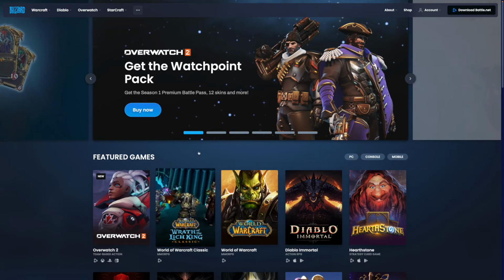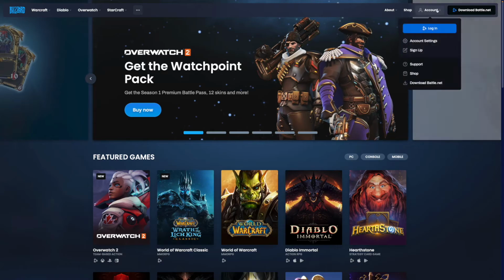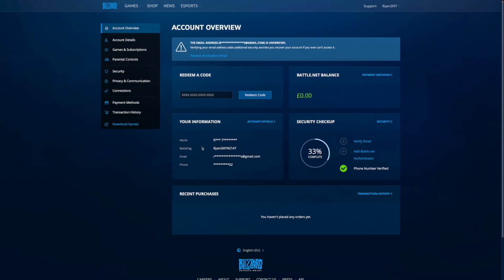So what you need to do now is you simply need to come to the top right hand corner, click on the drop down menu and then click on account settings. Once you click on account settings, you'll be brought to this page here, and as you can see there will be an option for redeem a code.